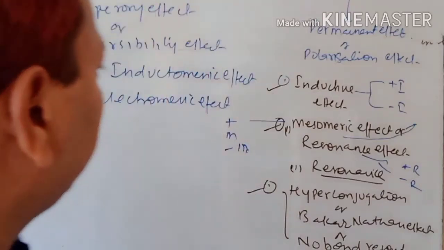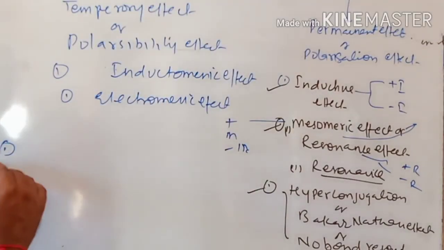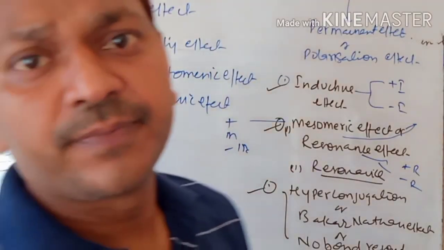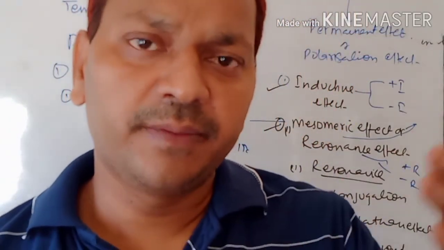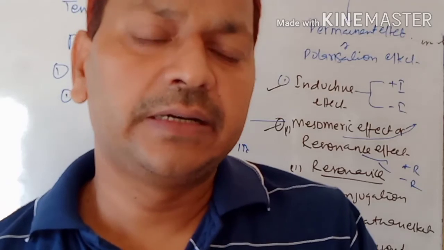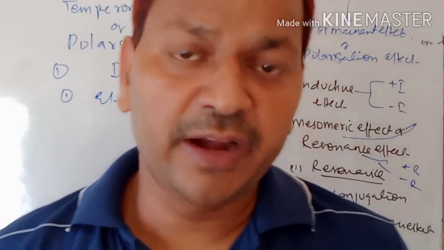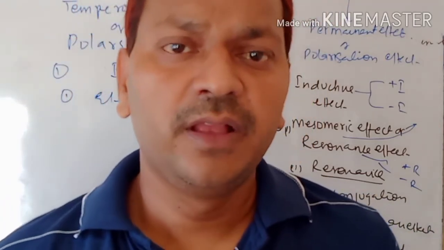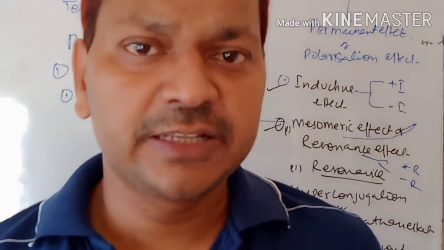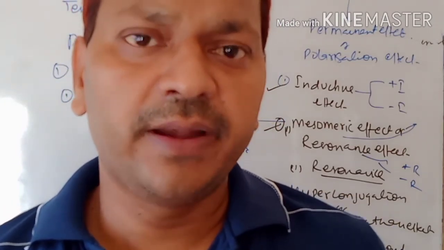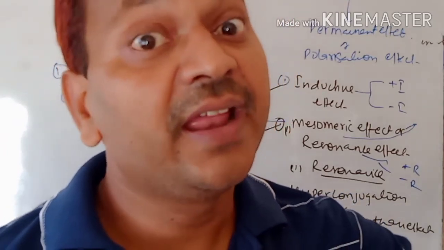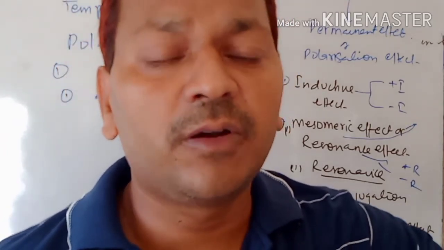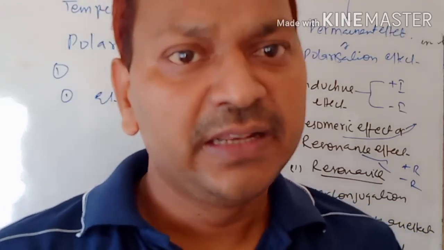Okay, so I am summarizing this. So children, what is electron displacement effect, its points, the 4 types of electron displacement effect, and what factors are responsible. Next important is the role of dispersal of charge or electron density in the compound.